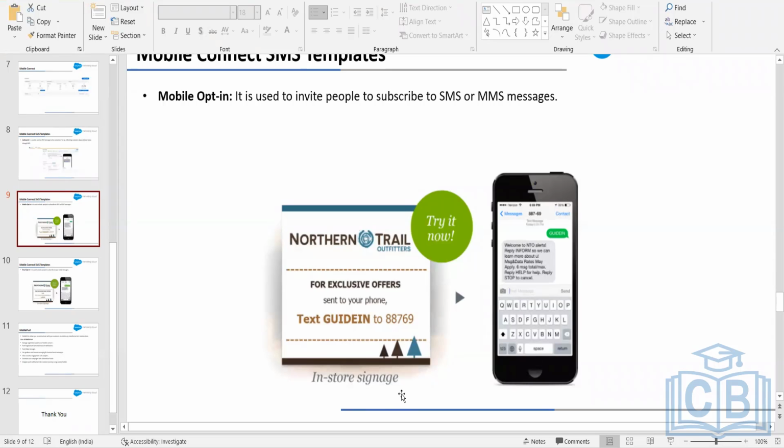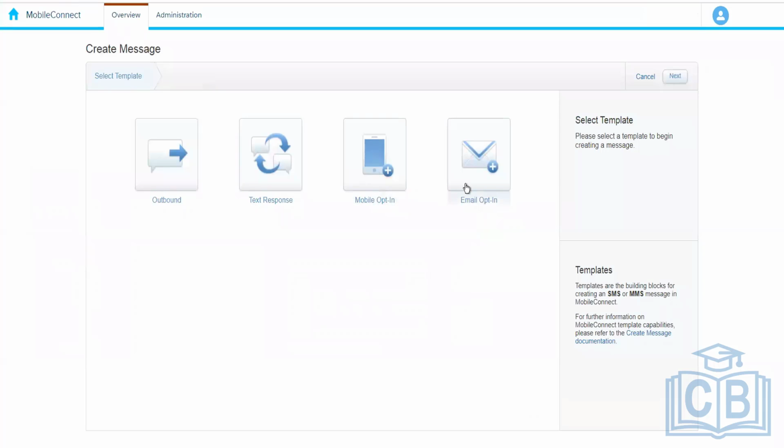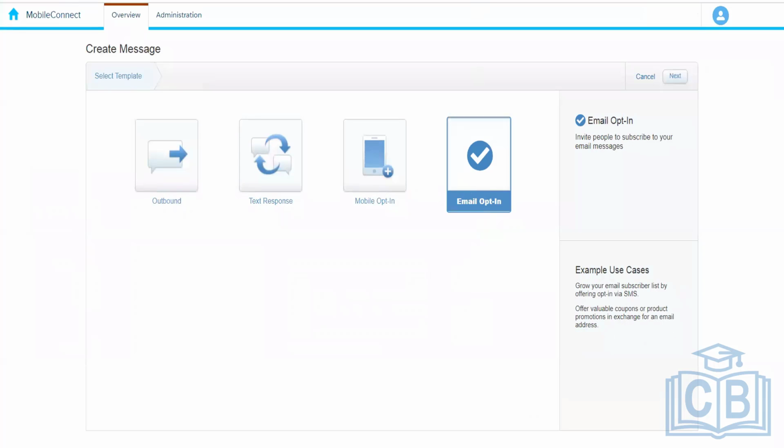This is called in-store signage. Otherwise, we can have this on a website, and there also we can have the customers sign up to subscribe to the mobile communication. So yeah.